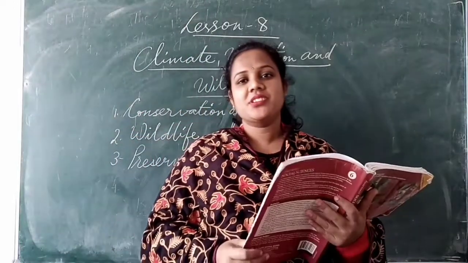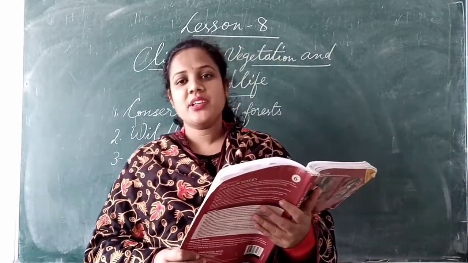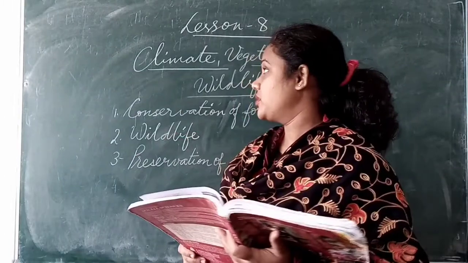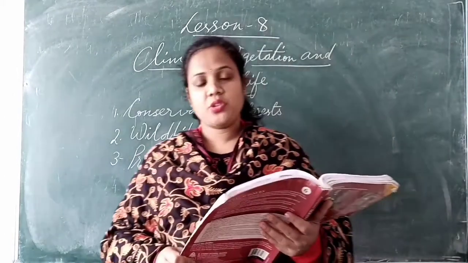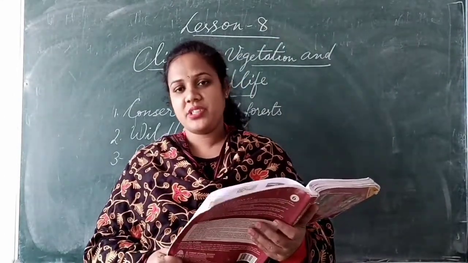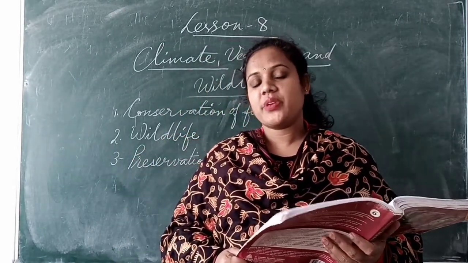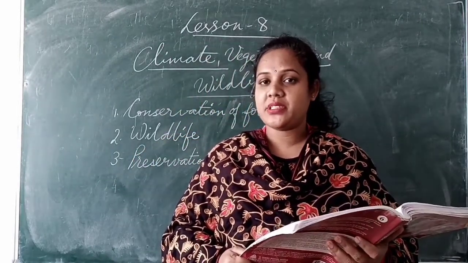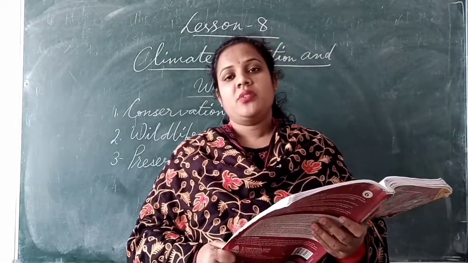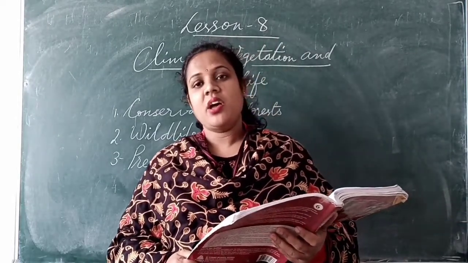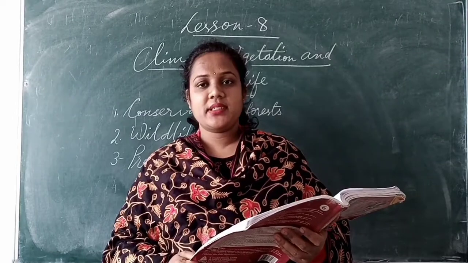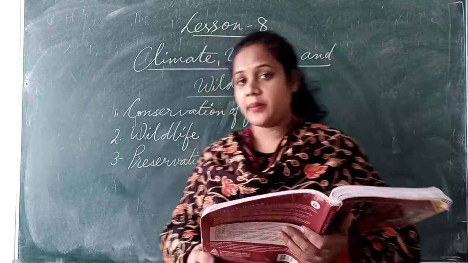Morning students. Today we will be continuing Chapter 8 of Geography, Climate, Vegetation and Wildlife. In the previous classes we have seen what type of climate is in India, which are the seasons and what are the factors that affect the climate in India.